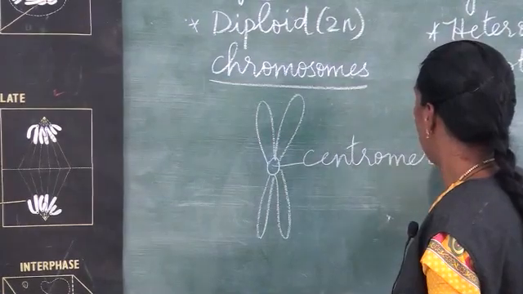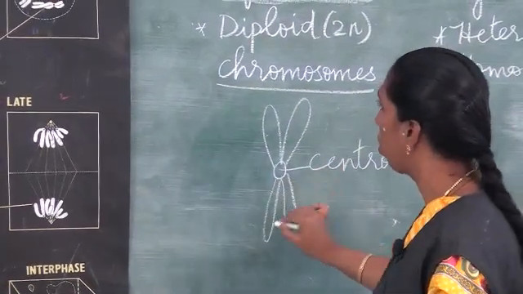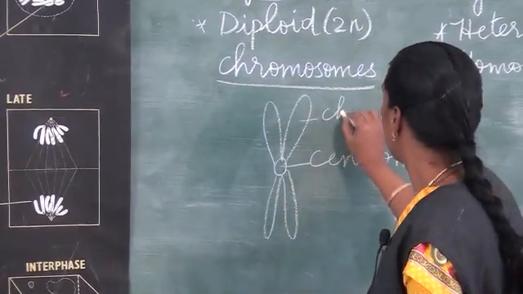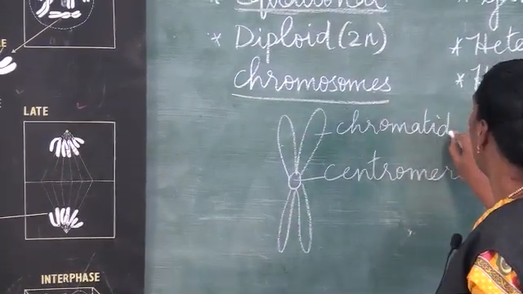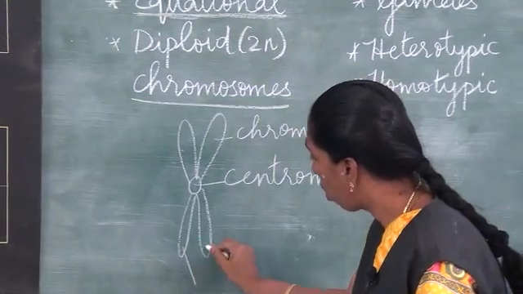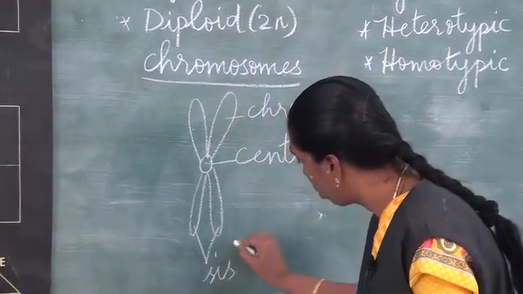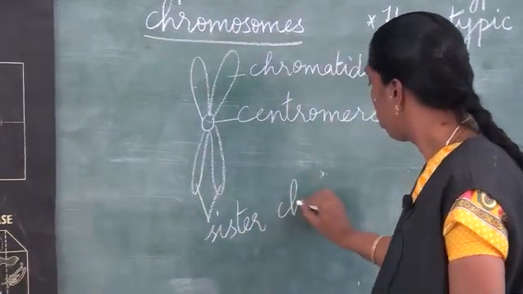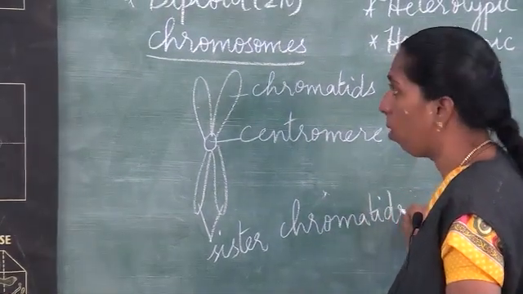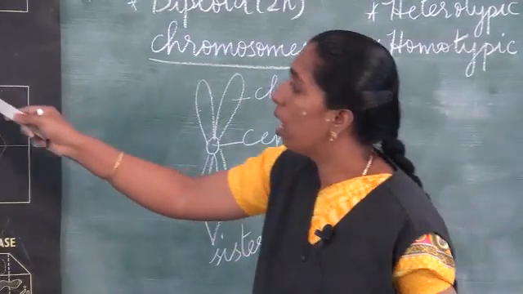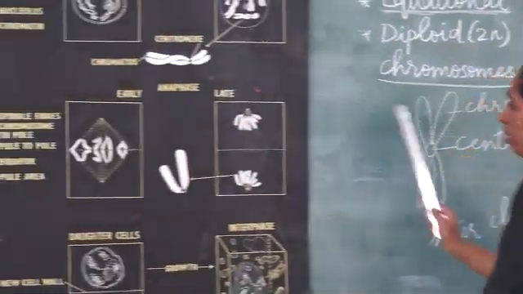At the center we have the centromere. These arms are called chromatids. If these two are together, they are called sister chromatids. This is the structure of the chromosome. Here, you can see the centromere and the chromatids.